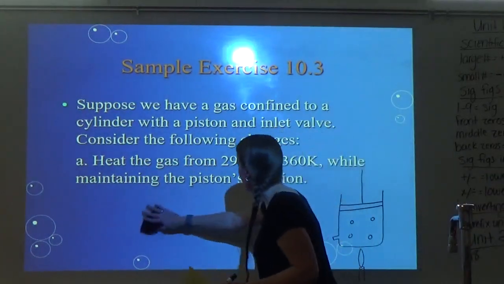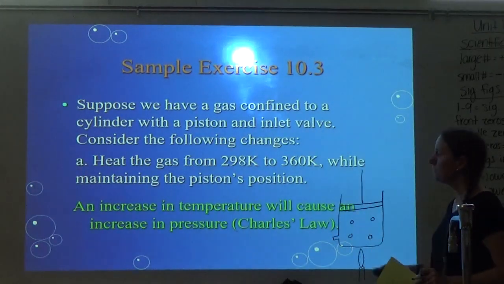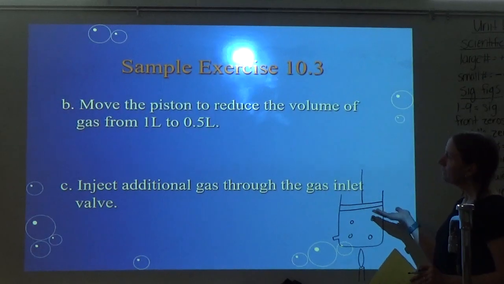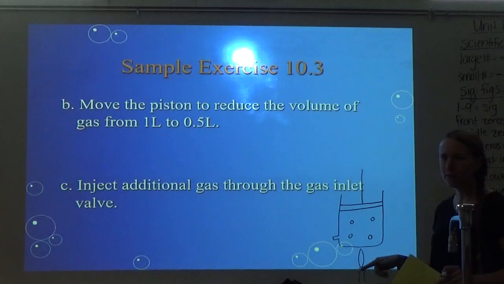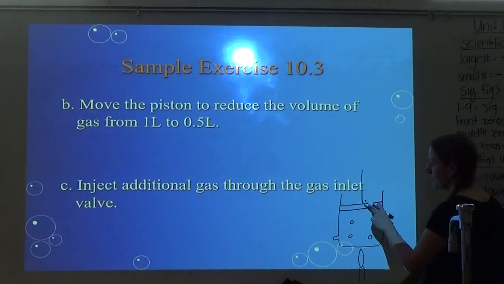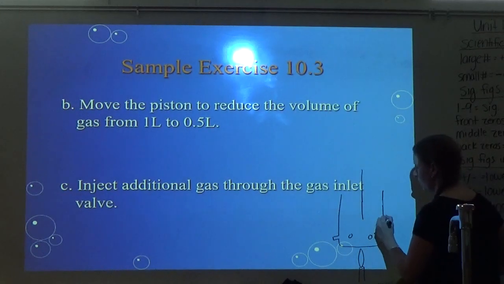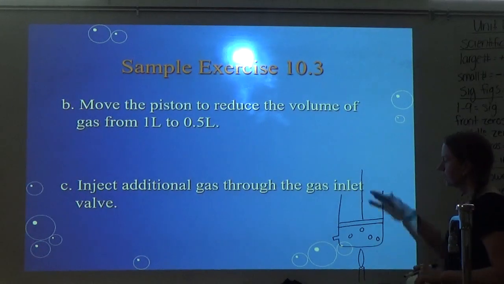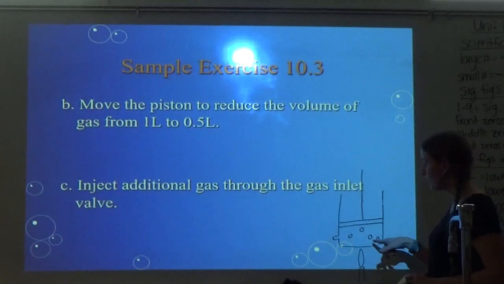So I'm assuming there's still others since I called this part A. So I'll leave my picture up here. Alright, so it says you move the piston to reduce the volume of the gas from 1 liter to 0.5 liters. Okay, so y'all, we're taking the piston, we're going to move it down. So let me erase some of my particles and then put them back on here. Alright, so we moved the piston down.